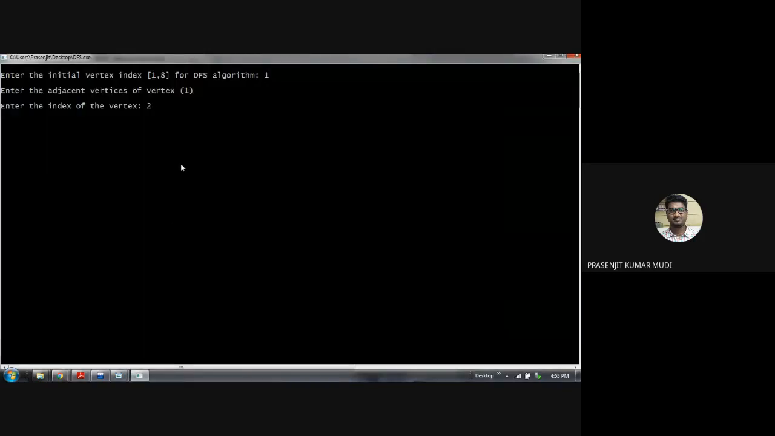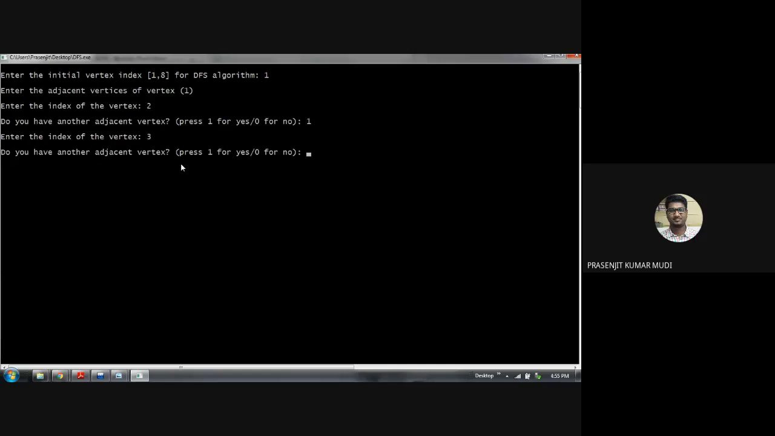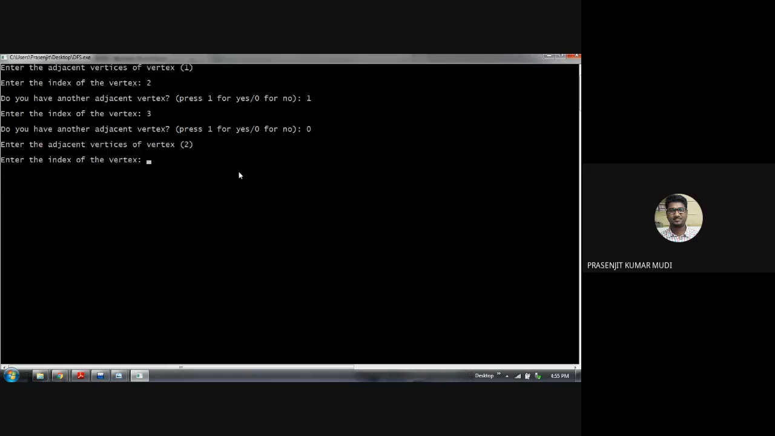So 2. Do you have any other adjacent vertex to vertex 1? Press 1 for yes, 0 for no. Yes, 1. Enter the index of the next adjacent one. That is 3 as per the picture. Please refer to the picture from the WhatsApp. Do you have any other adjacent vertex to 1? No. So press 0. Now it is asking for the adjacent vertices of vertex 2, right?